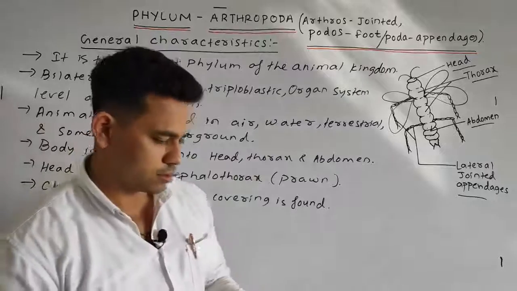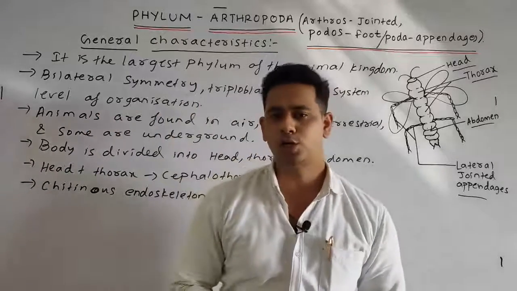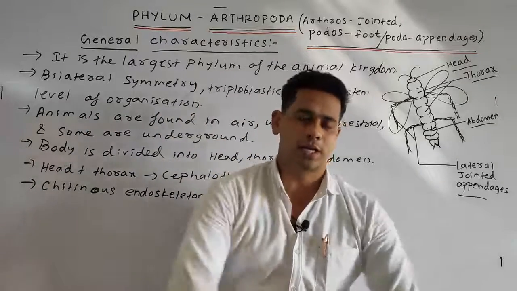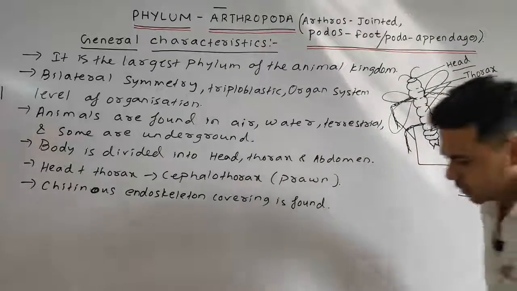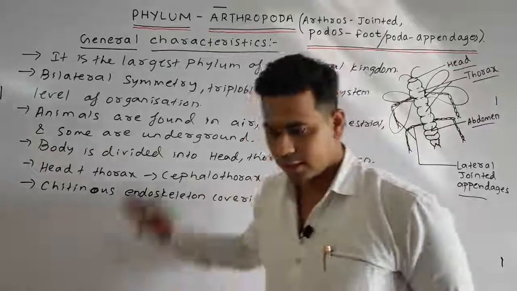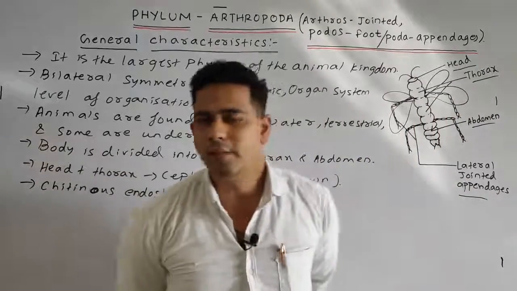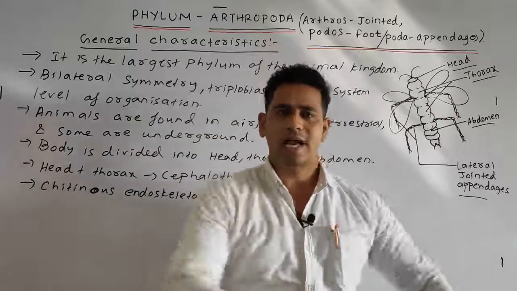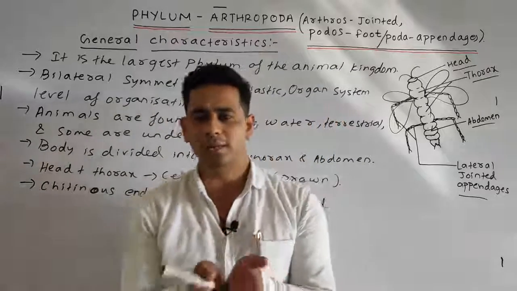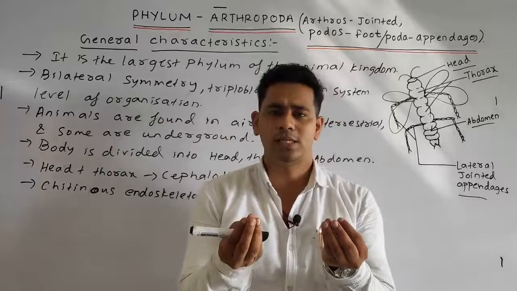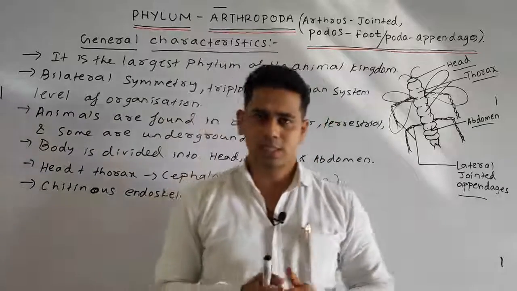Students, what is the main function of the chitinous endoskeleton covering found on the body of the arthropoda? Chitinous means it is made up of chitin, a polymer.